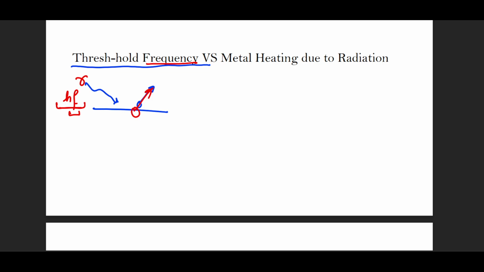But what happens if this energy is not enough? What happens to the electron? The metal starts heating up. If this energy is not enough, the metal will start heating up. This is what happens to you when you go out in the sun. The radiation coming from the sun doesn't have photons that cause an ejection of electrons from your skin.